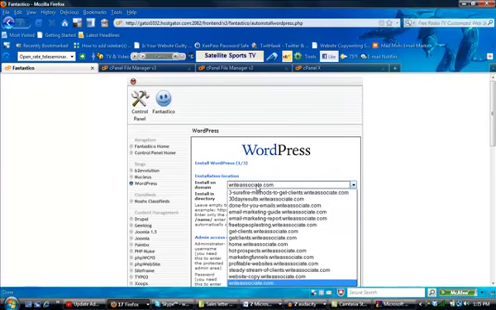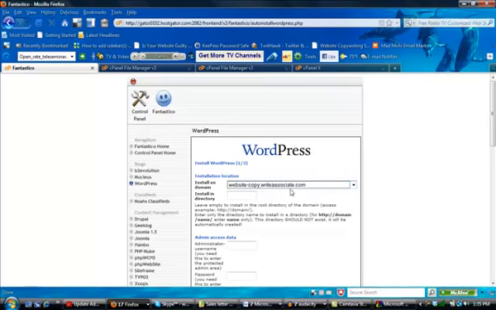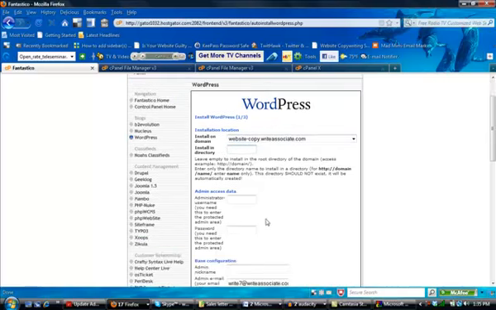Okay, and you're going to choose the domain, the subdomain that you just created from the Install on Domain. You should have a little drop-down menu. So you're going to choose that new subdomain from these options. Like I just did here, I chose my website-copy.writeassociate.com. Leave this one blank, the install in directory.